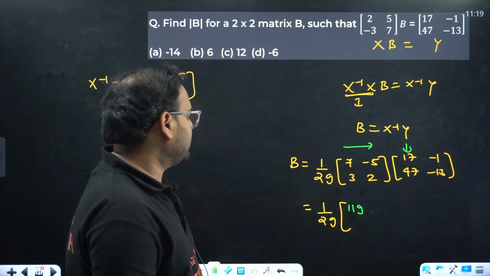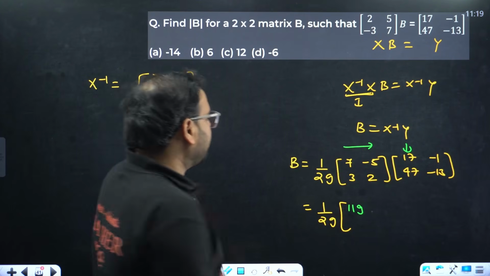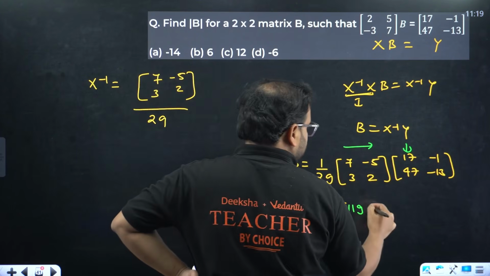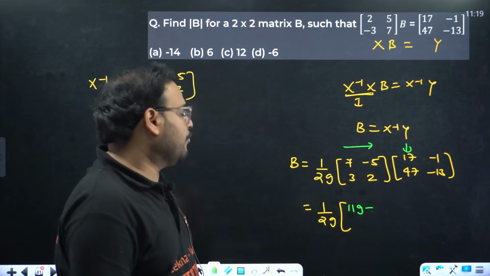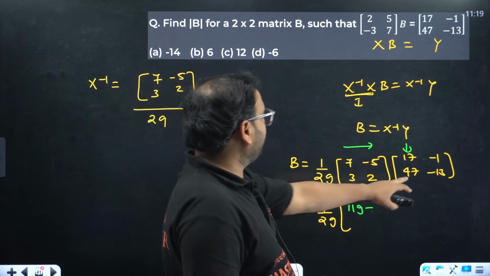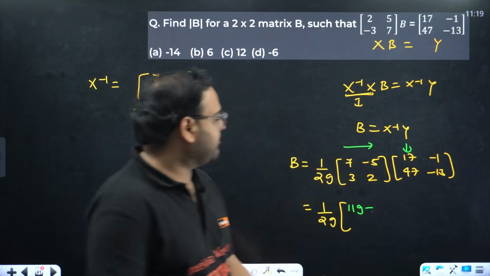Am I correct? And this is going to be minus 47 into 5, so 250, 255 over here.